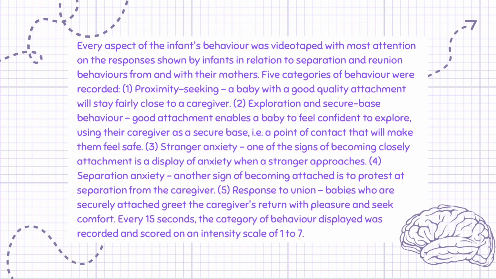Good attachment enables a baby to feel confident to explore, using their caregiver as a secure base, i.e. a point of contact that will make them feel safe. 3. Stranger anxiety. One of the signs of becoming closely attached is a display of anxiety when a stranger approaches. 4. Separation anxiety. Another sign of becoming attached is to protest at separation from the caregiver. 5. Response to reunion. Babies who are securely attached greet the caregiver's return with pleasure and seek comfort. Every 15 seconds, the category of behavior displayed was recorded and scored on an intensity scale of 1 to 7.